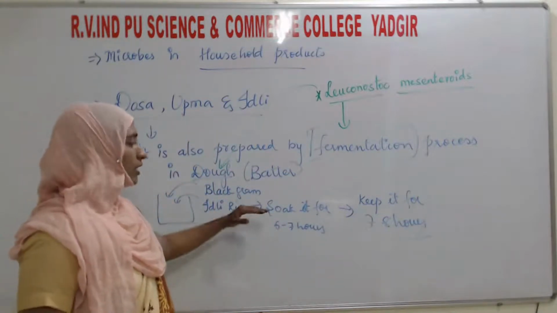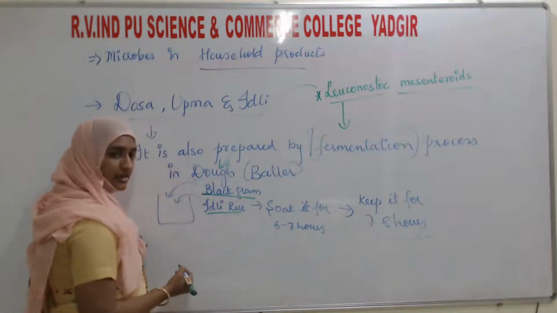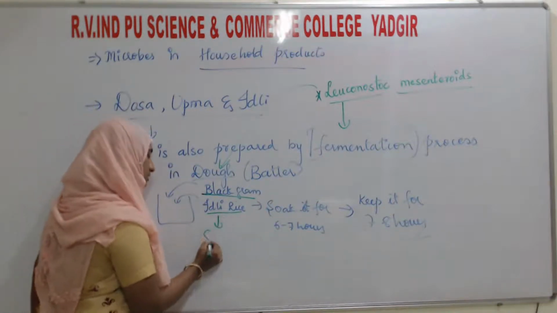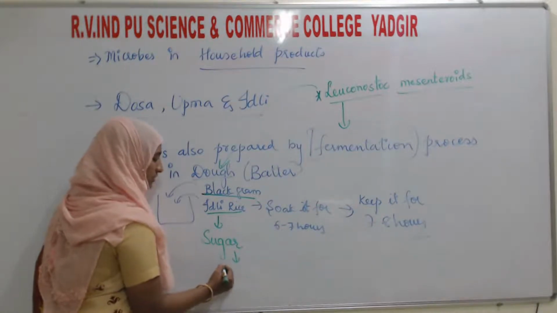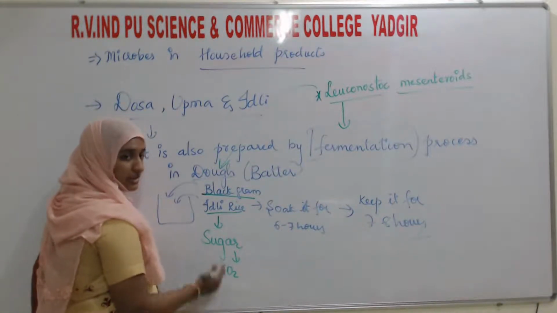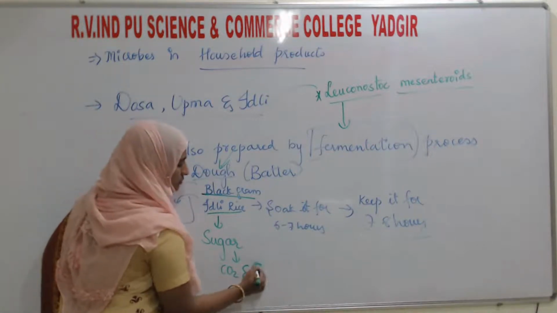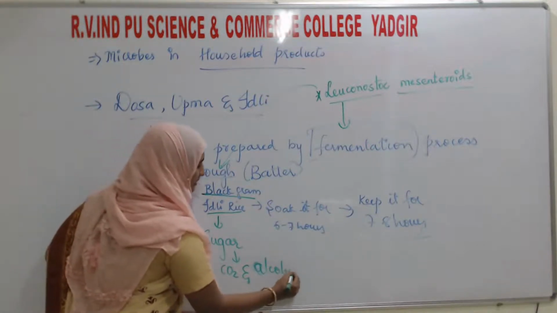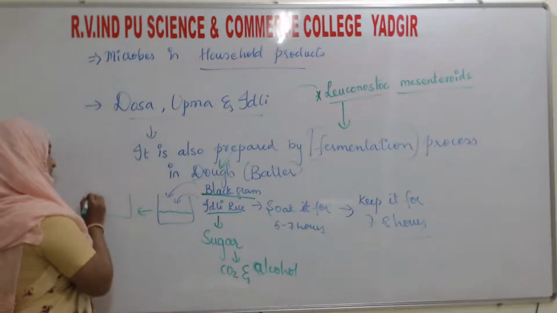Whatever sugar is present in the black gram and the idli rice is converted into carbon dioxide, producing carbon dioxide and alcohol, due to which the volume of the batter swells.